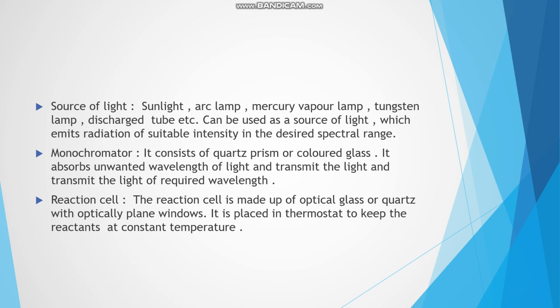Second, monochromator. It consists of quartz prism or colored glass, or grating, gelatin, or transparent plates with metal film. It absorbs unwanted wavelength of light and transmits the light of required wavelength.